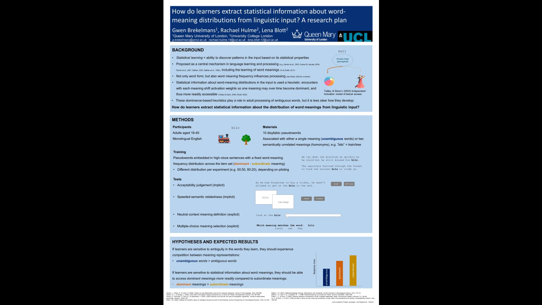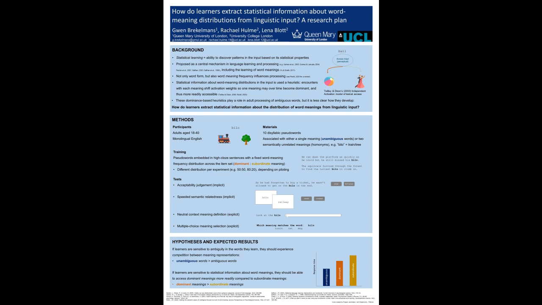After training, we will test whether participants have picked up on the ambiguity in the words and the particular meaning distribution in the input. Participants will complete an acceptability judgment task on sentences that contain our pseudo-words. Participants will also complete a semantic relatedness judgment task on single words. For both tasks, we expect faster decisions about unambiguous than ambiguous words. And for ambiguous words, we expect faster decisions when probes or sentences refer to dominant compared to subordinate meanings.